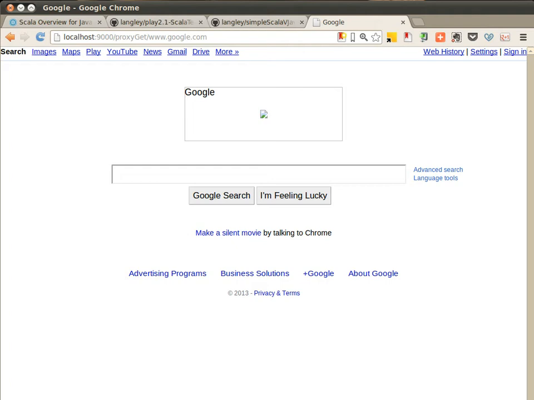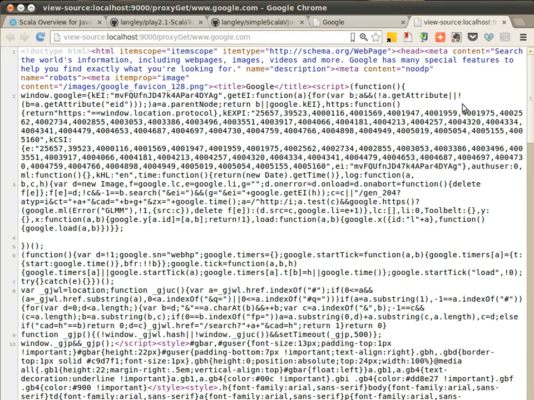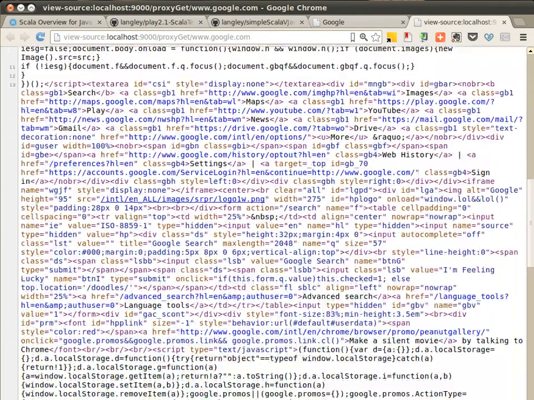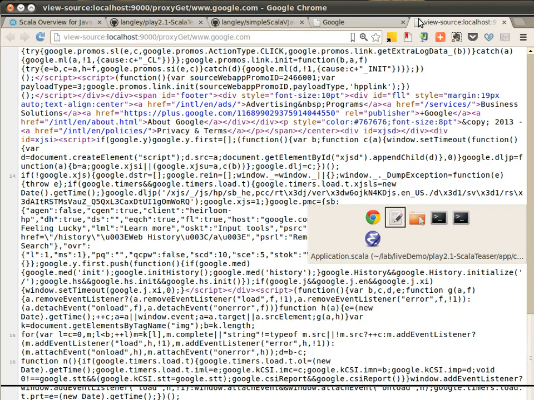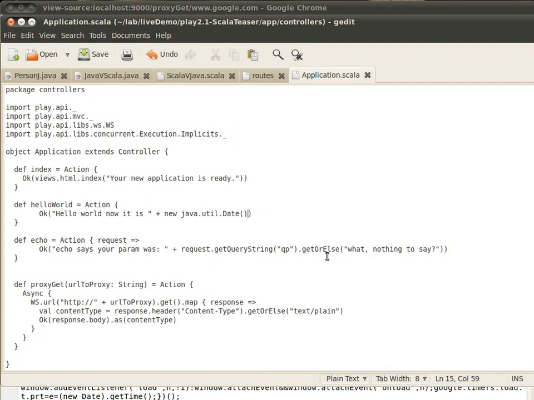And in this case, I saw this and I went to look behind the covers to see, and this is a very simple HTML page. You wouldn't think there was that much going on, but it turns out there's a lot more going on than meets the eye. And so it's not that surprising that my very simple solution for doing a proxy object perhaps ran into some problems because of some of the things that Google is actually doing behind the scenes.